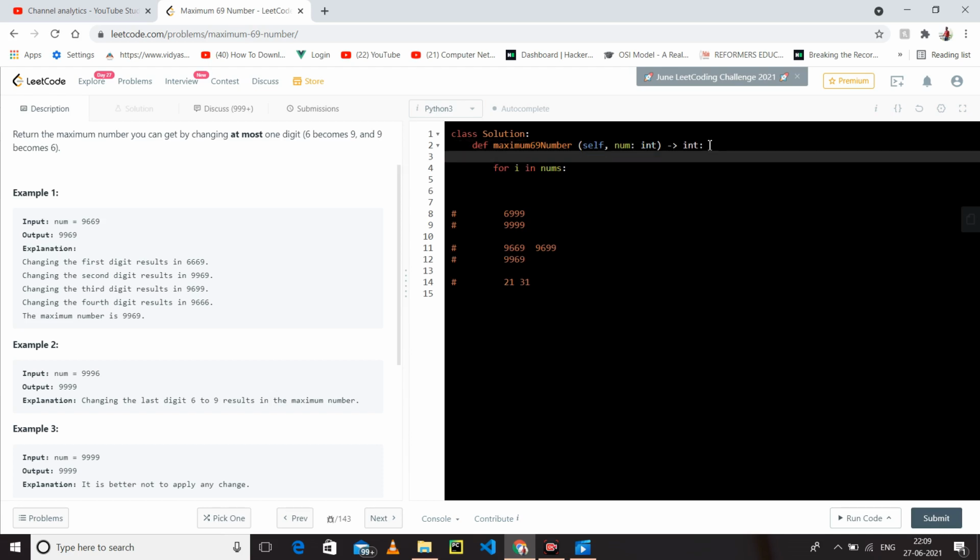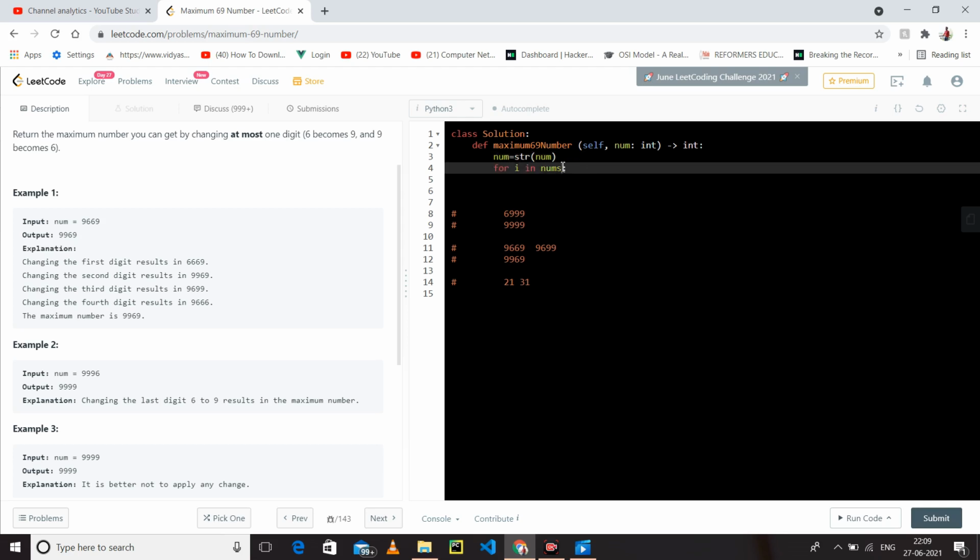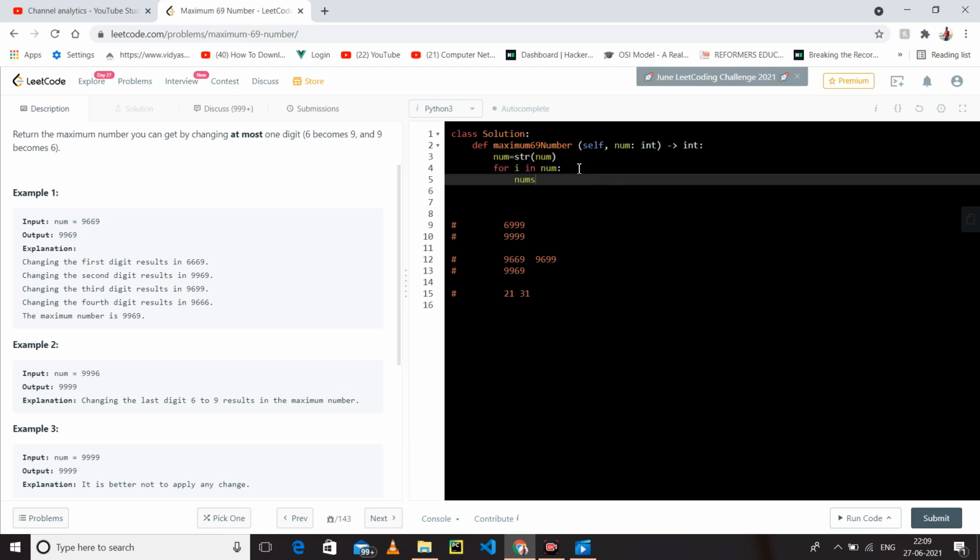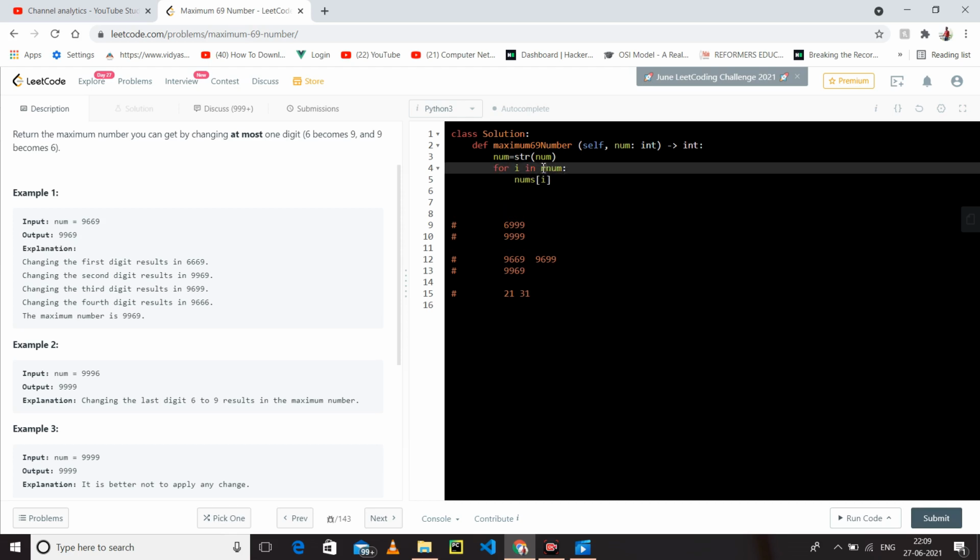It is a number, so first we have to change it into a string.